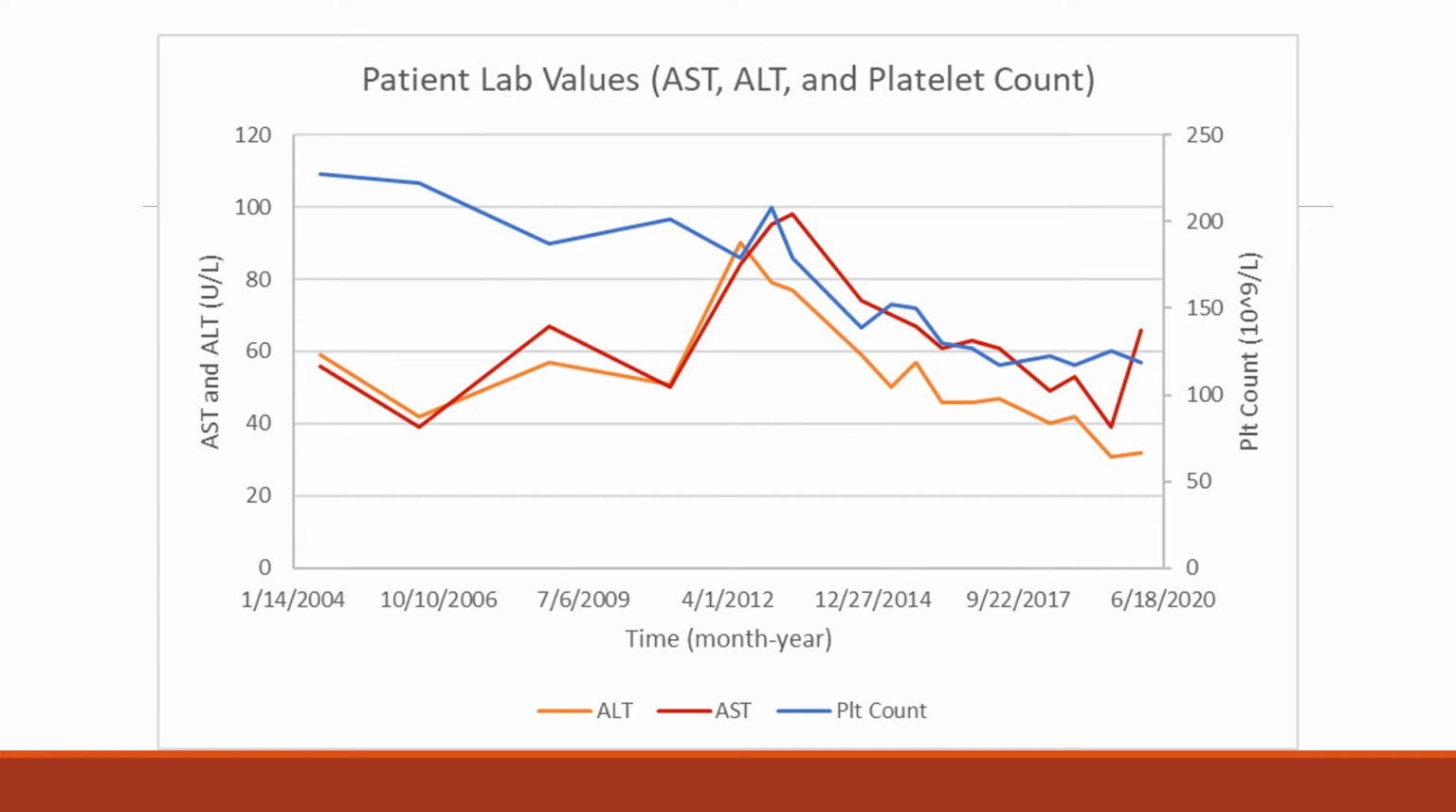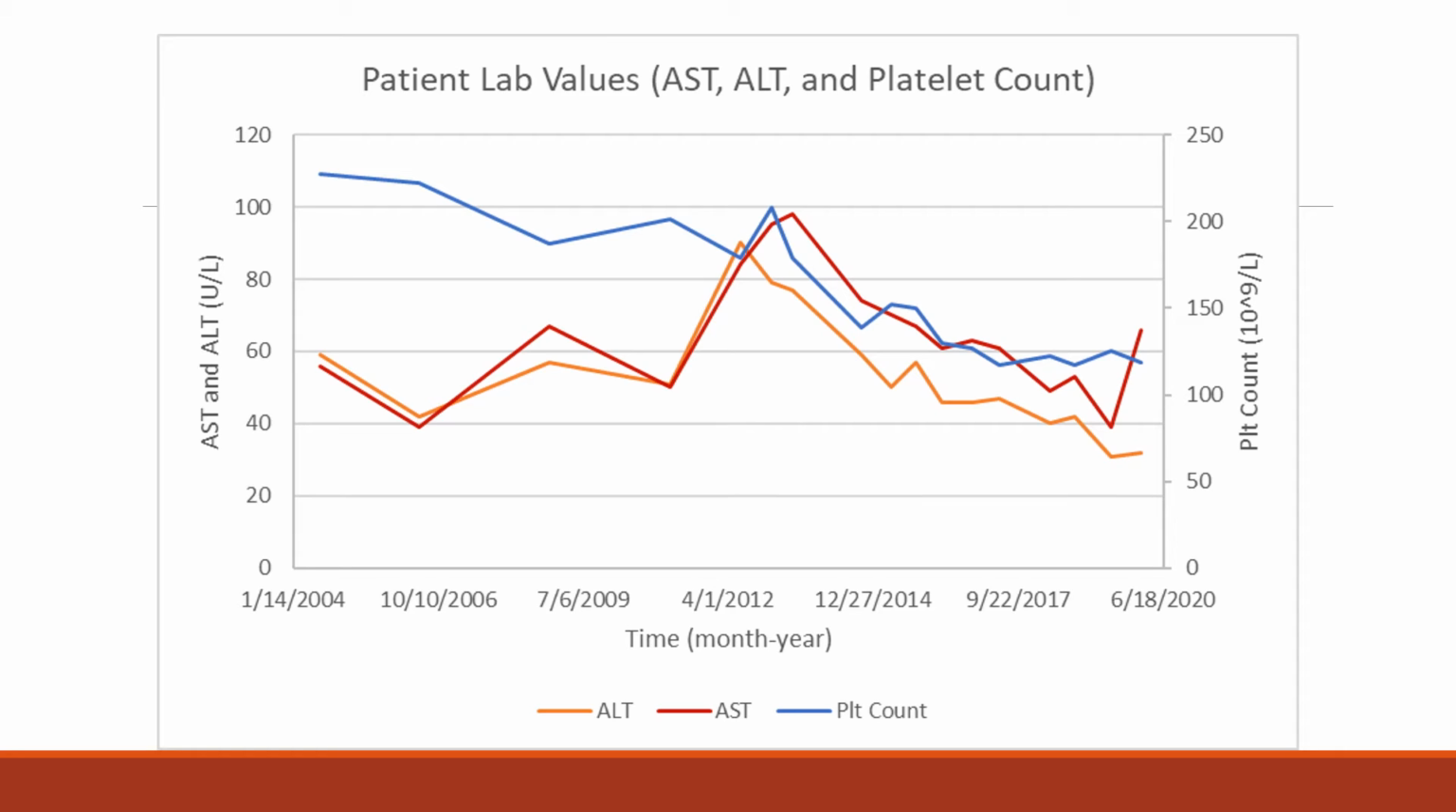This is a graph of our patient's lab values from 2004 to 2020, when he was referred to the ED. ALT is shown in orange, AST in red, and platelet count in blue. As you can see, his AST and ALT values began declining in 2012, which was at the time attributed to his reduced alcohol consumption and weight loss. Platelet count also declined, but was attributed to long-term alcohol consumption.